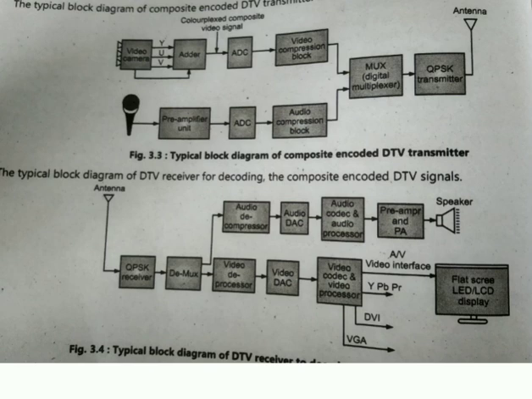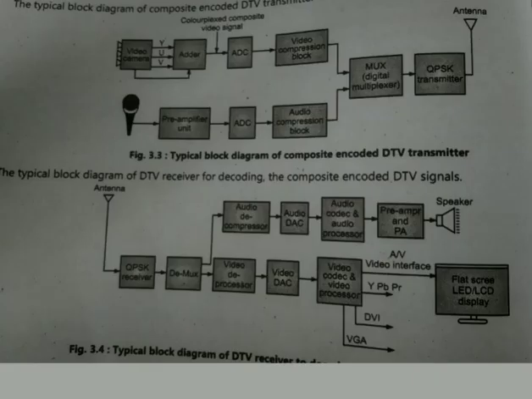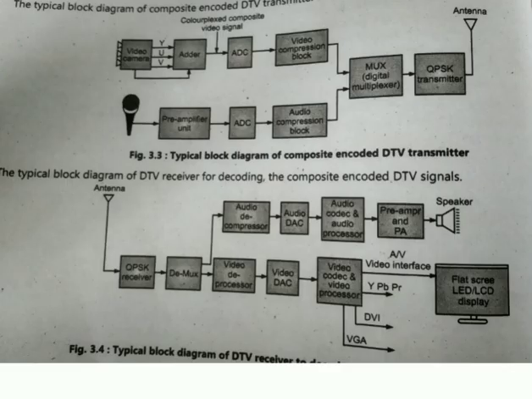You can see the block diagram of the composite encoded DTV transmitter, which has a video camera. The output of the video camera is the Y, U and V signals. All the Y, U and V signals are given to the adder circuit, which produces the colorplexed composite video signal, which is given to the ADC. Analog to digital conversion is done, and after that we use the PCM modulation technique for modulating the video signal. After that, we see that the bit rate of the ADC output, or the PCM signal after the ADC, is very high.